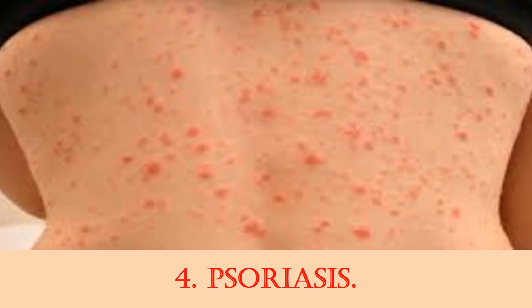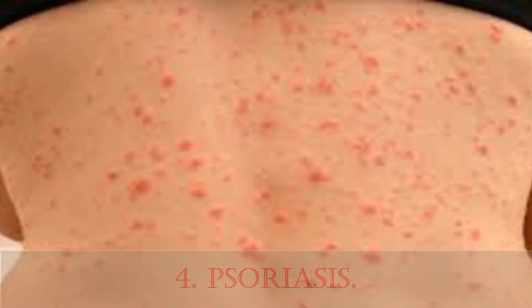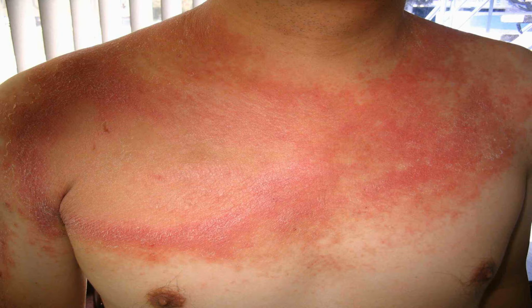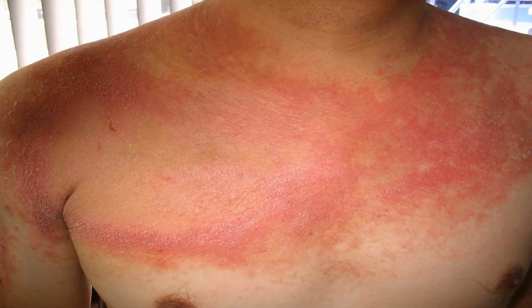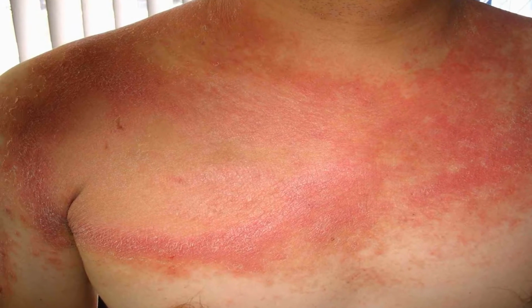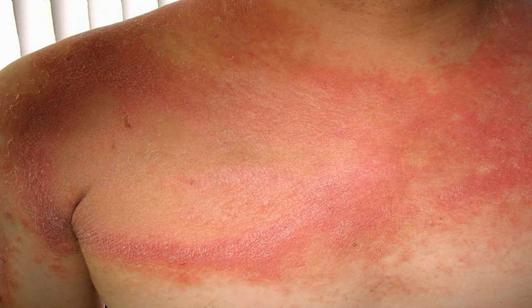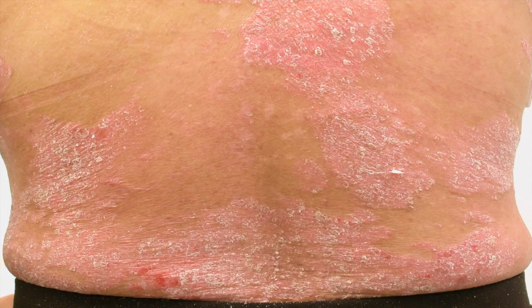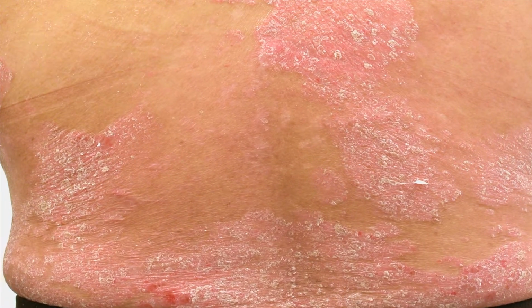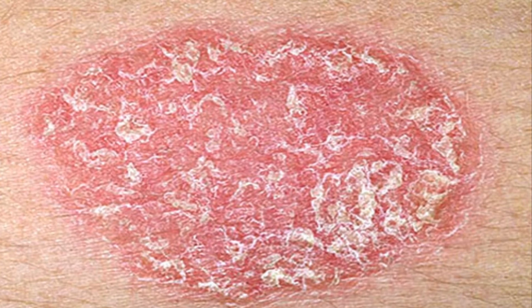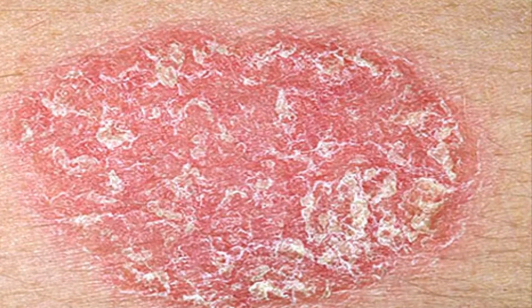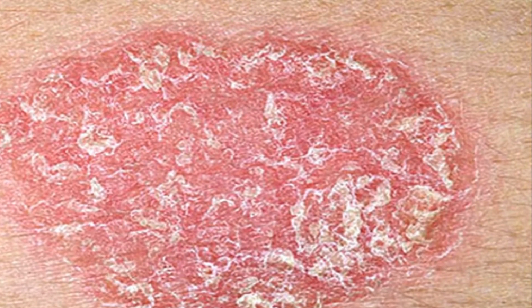4. Psoriasis. Psoriasis is a chronic, inflammatory genetic condition in which patients develop scaling red bumps that coalesce into plaques and typically occur, but are not limited to, the scalp, elbows, and knees. Psoriasis is not curable. It can come and go by itself. There are a variety of treatments depending on the severity and extent of involvement, which vary from topical creams and ultraviolet light exposure to oral drugs and injectable medications. Patients with psoriasis more commonly develop cardiovascular disease and diabetes, which may be attributable to system-wide inflammation.